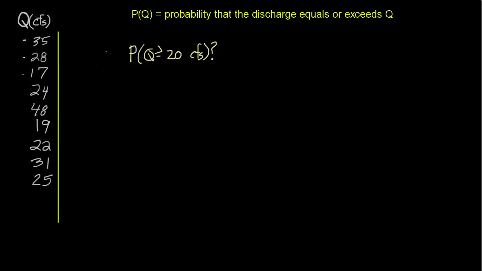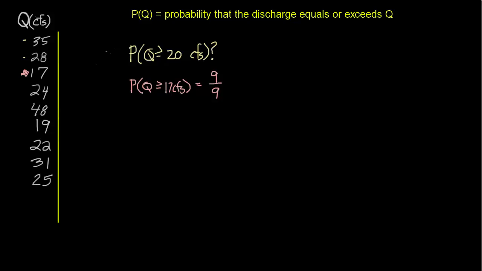Now, let's think a little bit about how we might go about that. Let's think about the very smallest discharge that we observed in our 9 days, which was 17 cubic feet per second. We might estimate the exceedance probability for a discharge of 17 cubic feet per second by saying this discharge was equaled or exceeded every single day, all 9 days out of 9 chances.